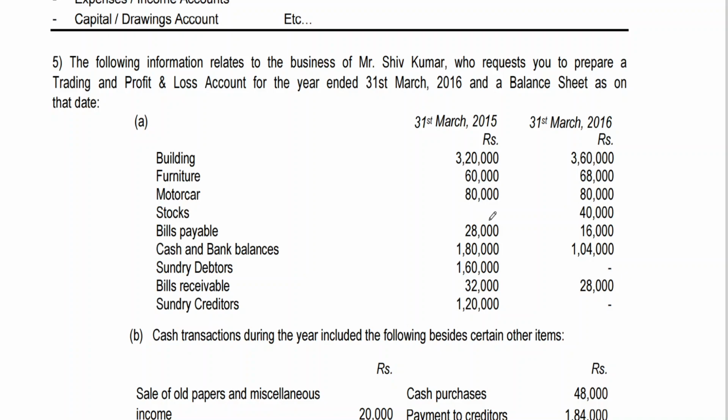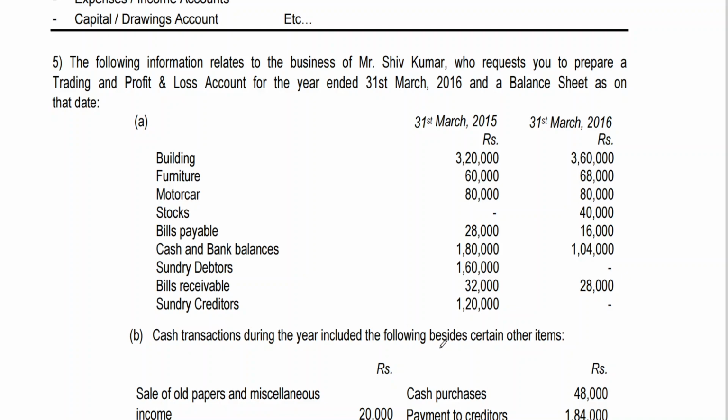And one more thing you can see: creditors' closing is missing. Creditors' closing missing means sales and purchases he might have given from some other source. Here the source means credit sales or credit purchases, with which we are able to find out the closing debtors and also closing creditors. Now coming back to the next point, the capital is missing. Opening capital is very clearly missing and has to be found out.